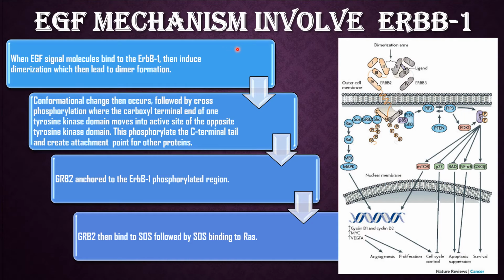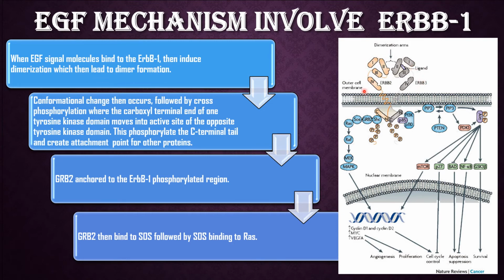Okay, last but not least, I will present on the EGF mechanism involving ErbB1. Here is the picture of the EGF mechanism. When the EGF signal molecule binds to ErbB1, it will induce dimerization, which then leads to dimer formation.